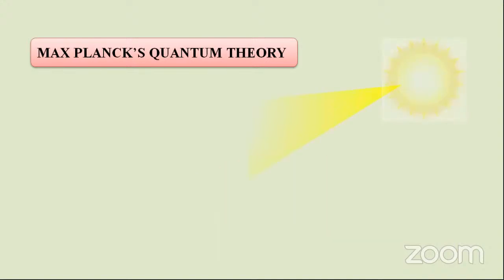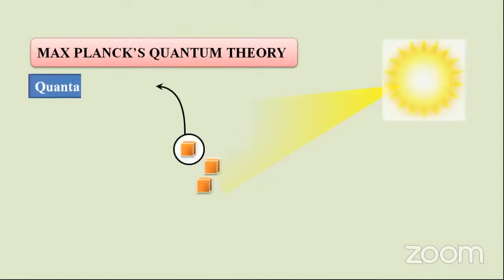Let us suppose the sunlight is exhibiting in the form of quanta. Quanta here means packets of energy. I have drawn them like candies, here as cubes. These are the packets of energy, known as quanta or photons.